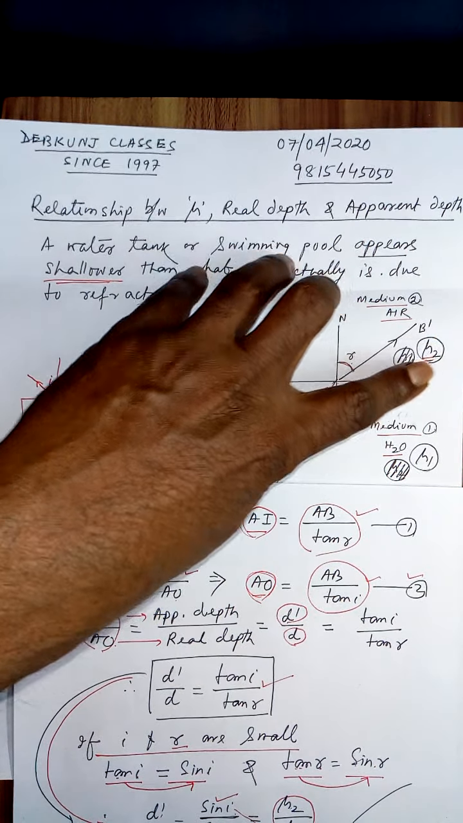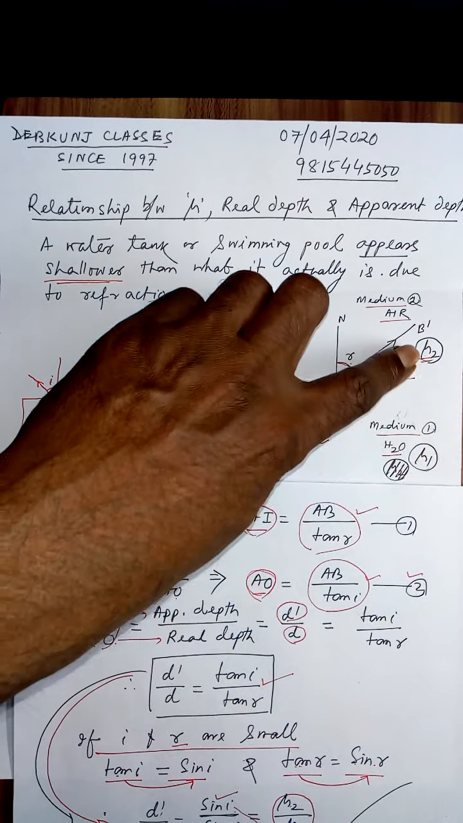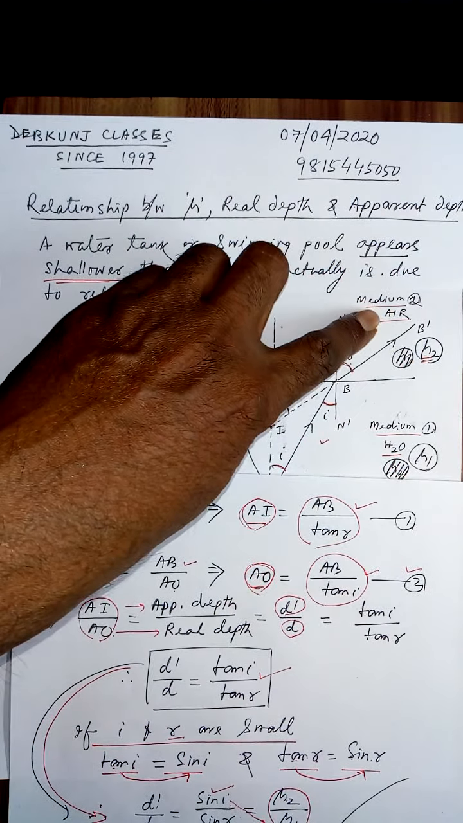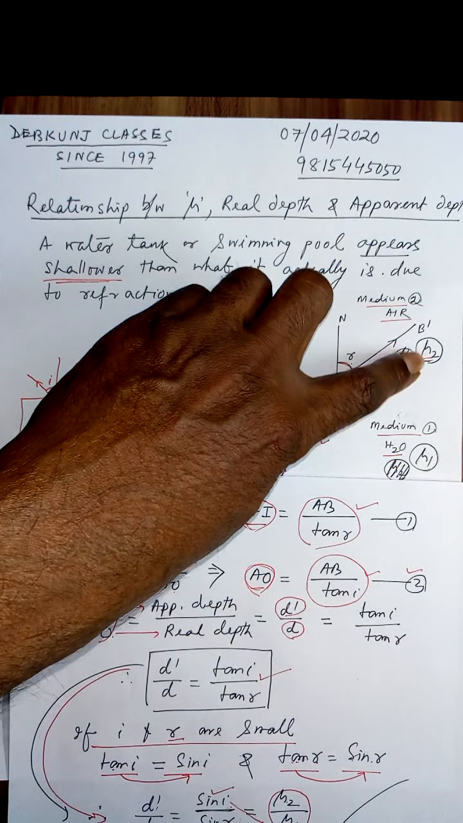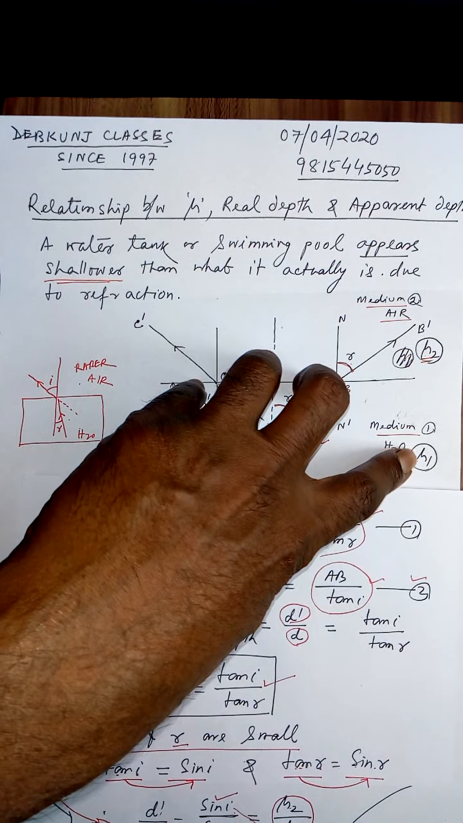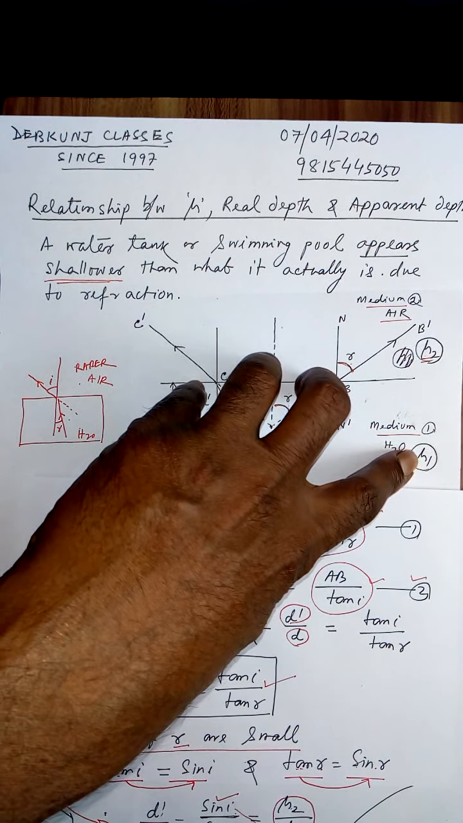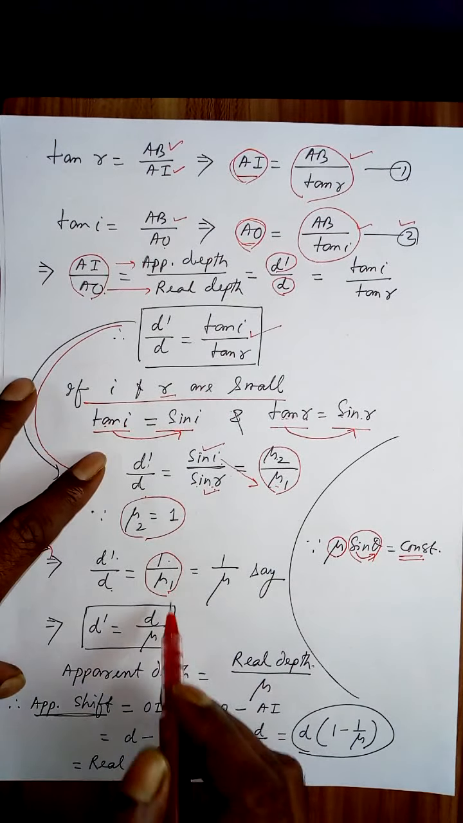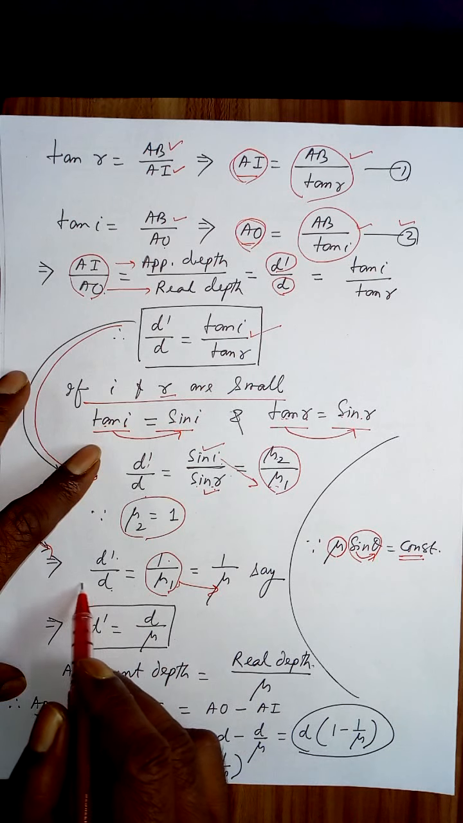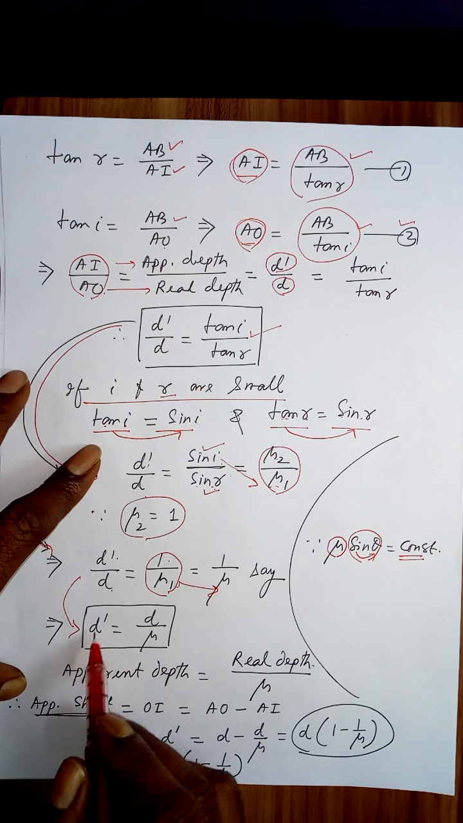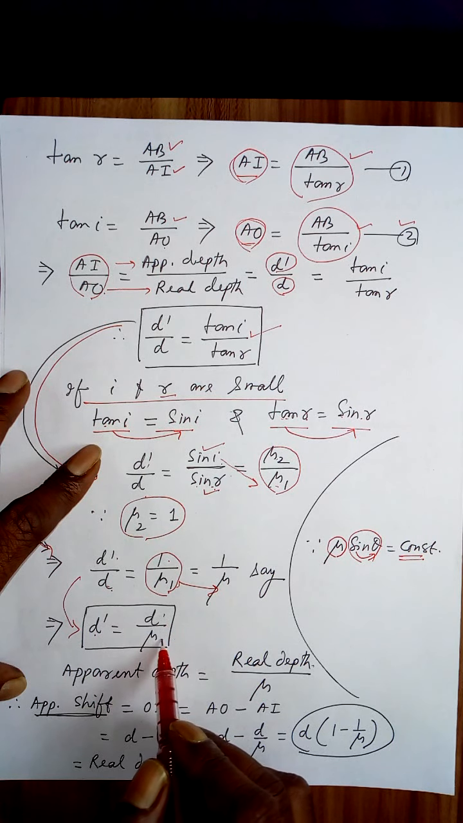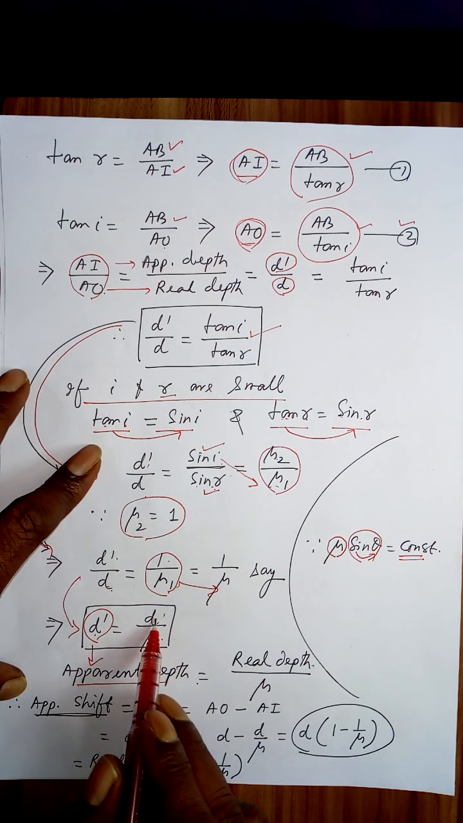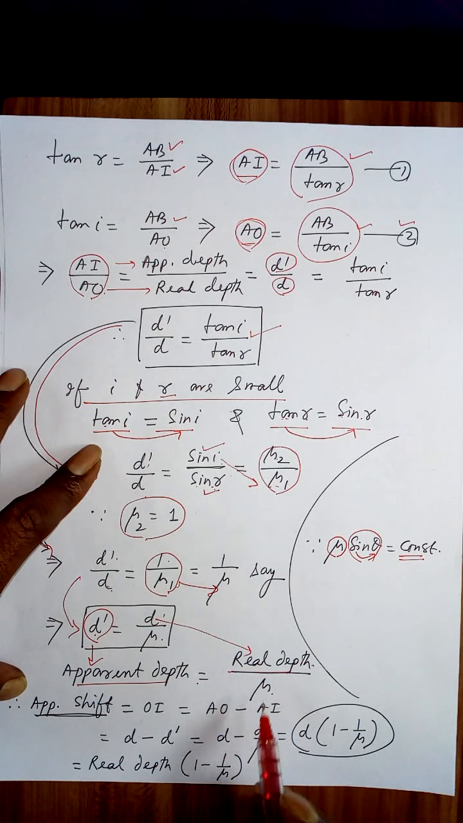So if this is 1, why write it as mu 1? If you have two different values, then write mu 1, mu 2. Since this is air, value of mu 2 is 1, so for mu 1 I am writing just mu. So from this, D dash is equal to D by mu, means apparent depth is equal to real depth D over mu.